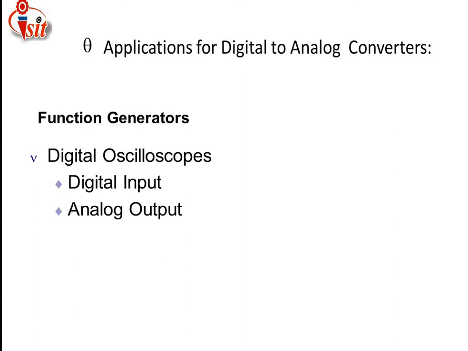That is a digital oscilloscope we are using. The digital oscilloscope has input in digital format, and analog output is produced by the digital oscilloscope. That means whenever we are applying digital input, that is nothing but a string of zeros and ones, whatever the structure of those zeros and ones, we are getting analog output, that means sine wave, cosine wave, ramp signal, square wave. Like these signals we are getting from the function generator. So the digital to analog converter example related to the function generator is very important.